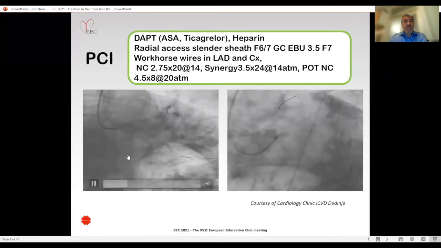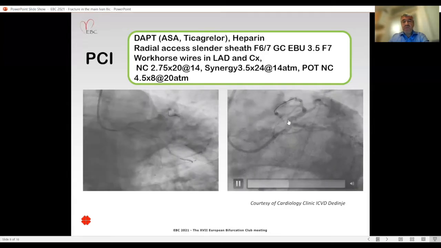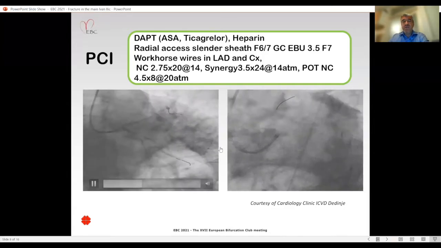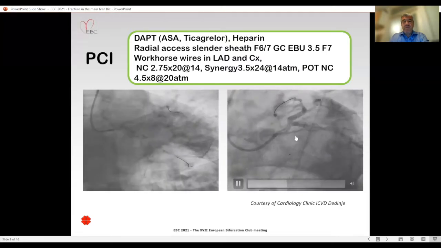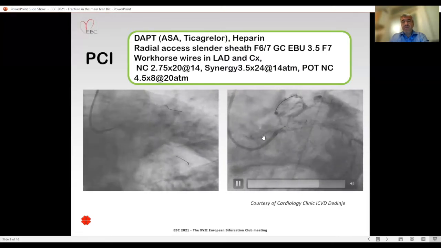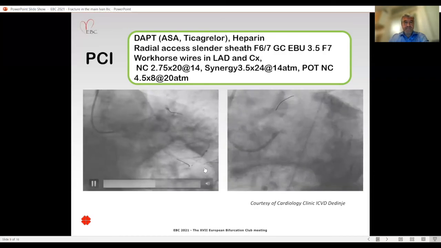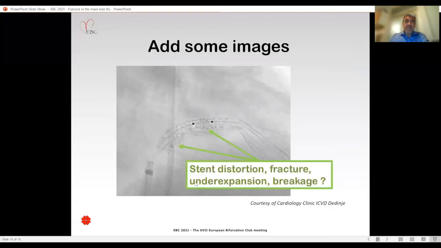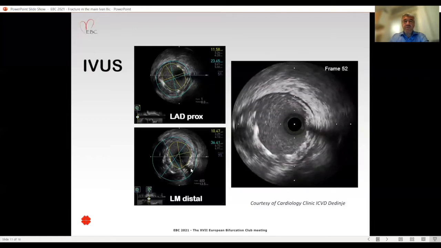We used a provisional strategy, but there was a sluggish flow and an incomplete opacification in the left main, pointing towards something not being okay. We decided to do StentBoost, and unfortunately, based on this image, you cannot easily discern whether this is stent distortion, fracture, underexpansion, or breakage. So we've decided to do IVUS.